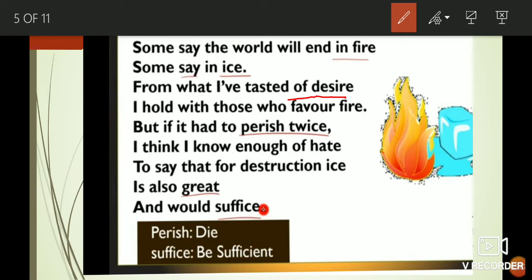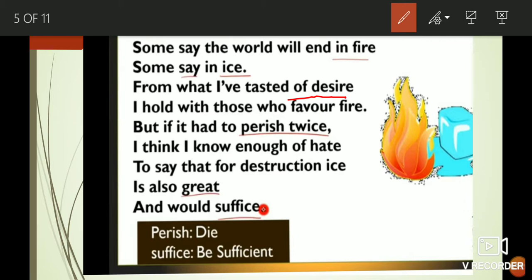Desire is like fire. Many persons, for fulfilling their desires, started wars, started fighting, and their fights and wars lead the world towards a sad end.